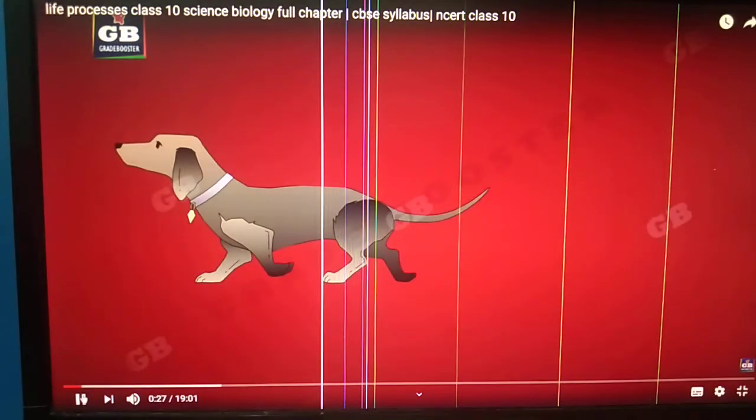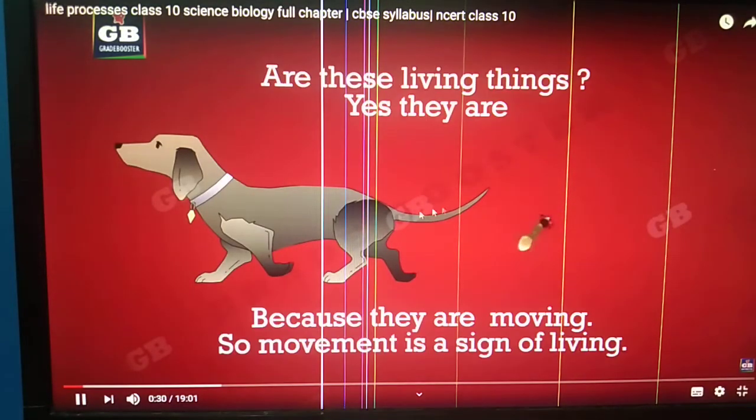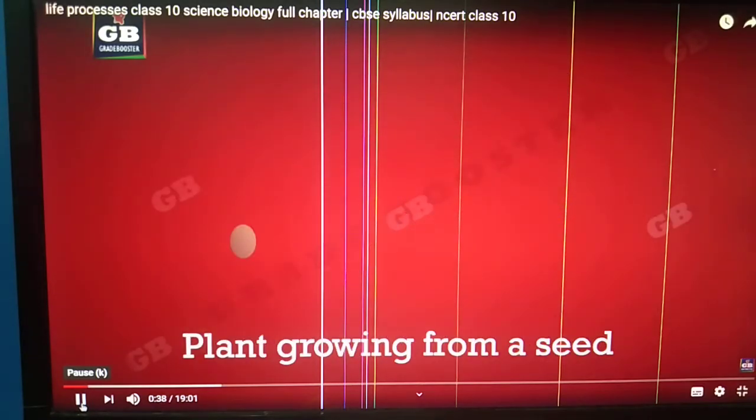Say here the dog and this insect, both are considered to be living things because they have one sign of living things, which is locomotion. Both can do locomotion, so we can say they are living. Let us move towards the next basic concept.